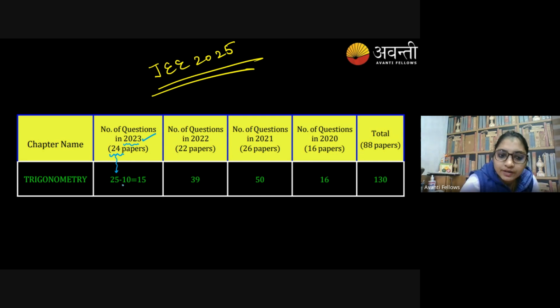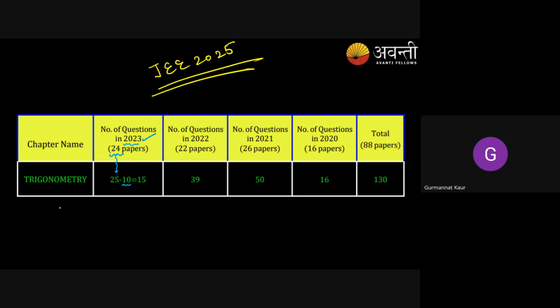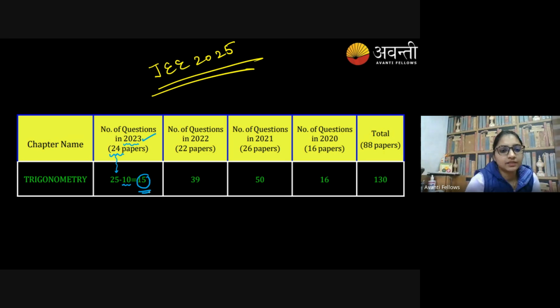Ten were excluded from the syllabus as the new NTA syllabus was launched. So 15 are still in the syllabus, which means we need not worry about what will come in the exam.